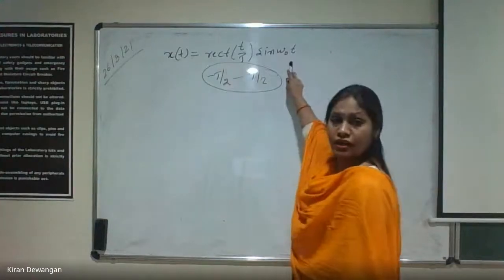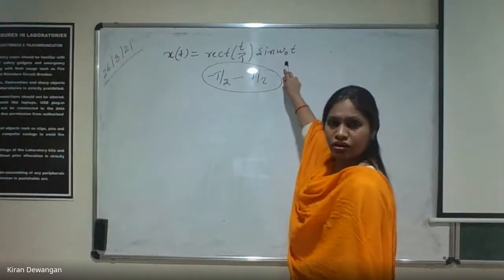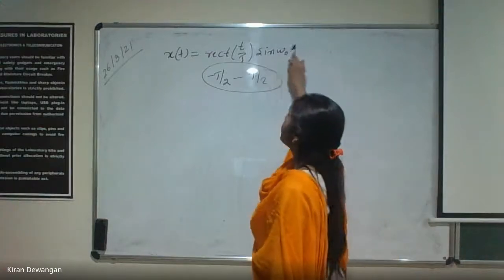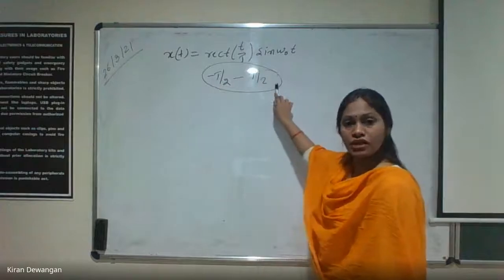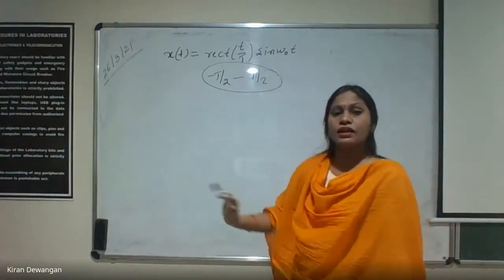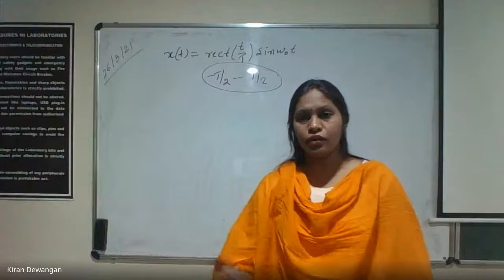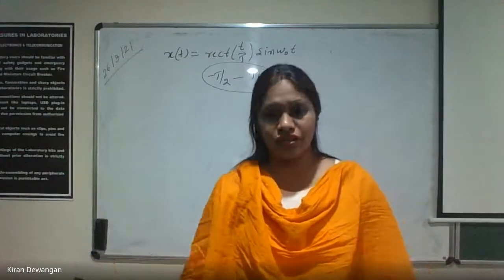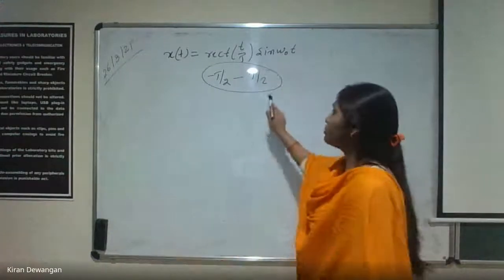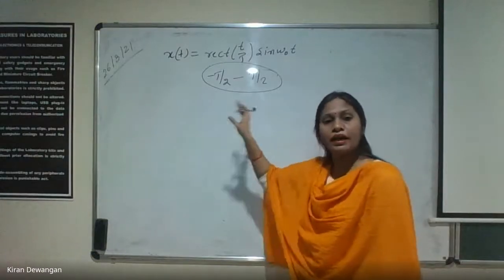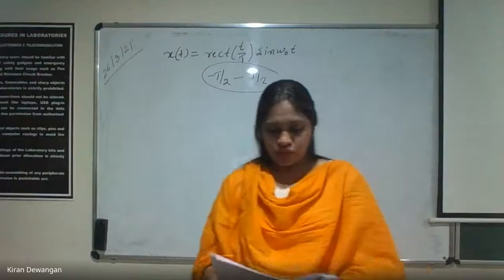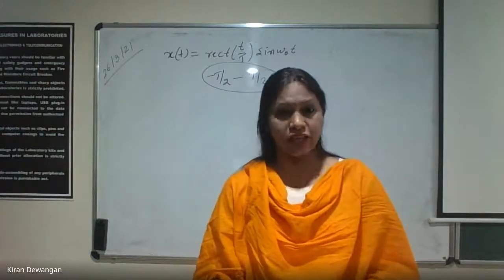And this is sine, normally sin omega naught t. Okay? So this one will exist only for the values minus tau by 2 to plus tau by 2, and for that duration only it will be periodic. It will not be periodic for the entire duration. Okay? So in that case also we can say that if it is non-periodic, it may be an energy signal. Okay? So in this also we can calculate the energy.